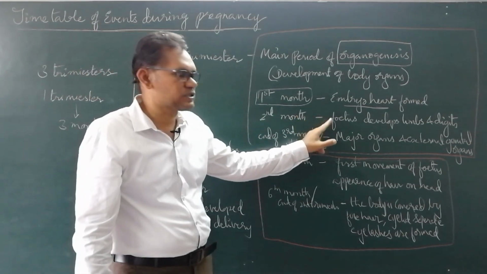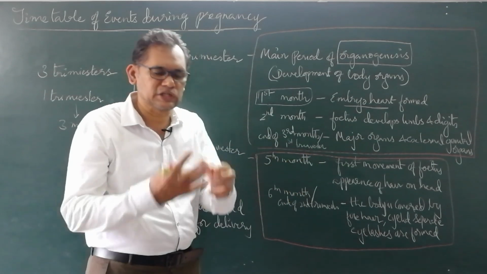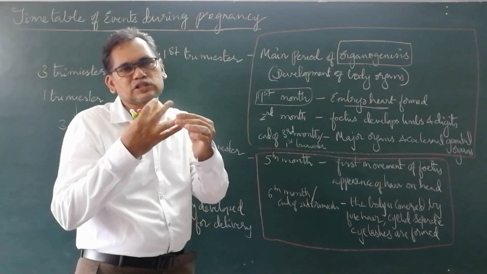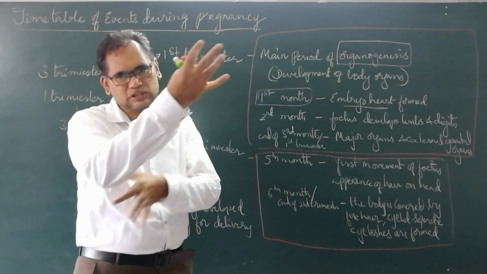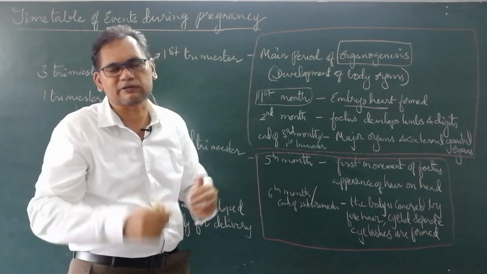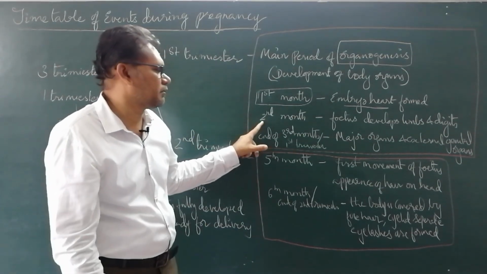the fetus develops limbs and digits. That is, the forelimbs and hind limbs, along with the digits, are formed during the second month.